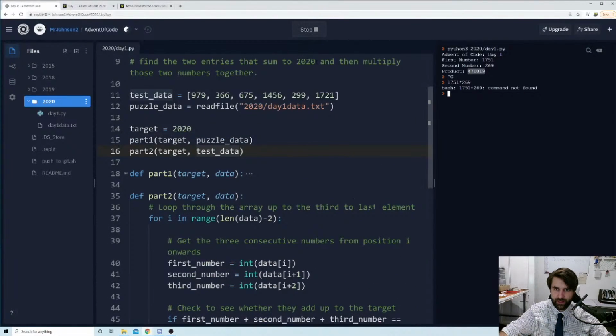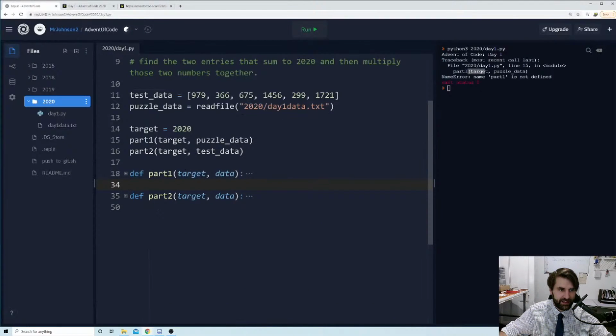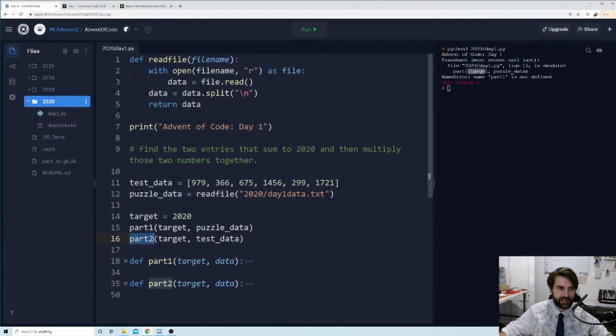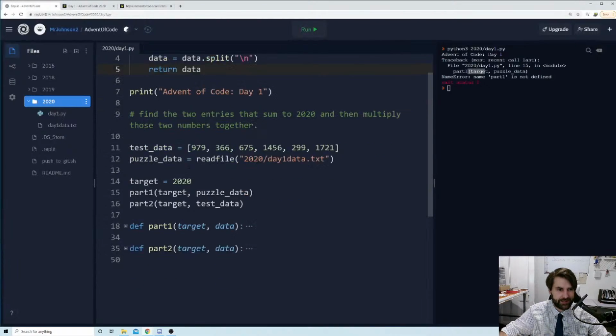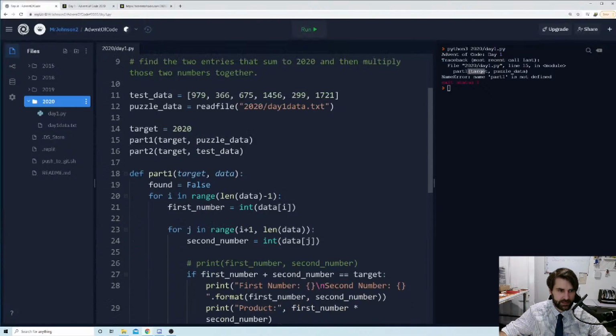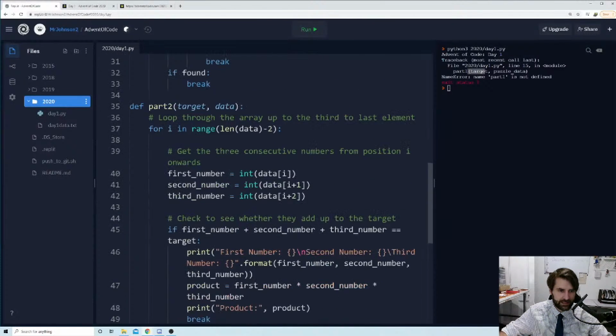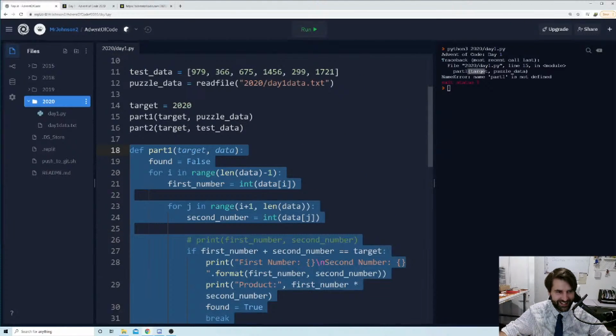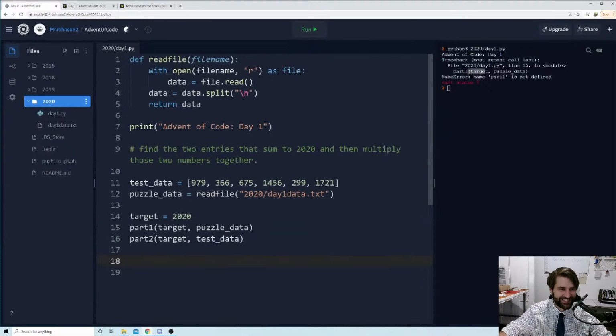Let's hit run. And there's a fail. What have I forgotten to do? Name, part 1 is not defined. Okay, great. So I've defined these 2 fantastic functions, but I'm trying to use them before I've defined them, and that's causing all sorts of issues. You'll notice when I made this read file function, I really cleverly put it right at the top, because that's kind of important, because you need to tell it what the things are before you try and use the things. Hopefully I didn't come across as patronizing when I said that.